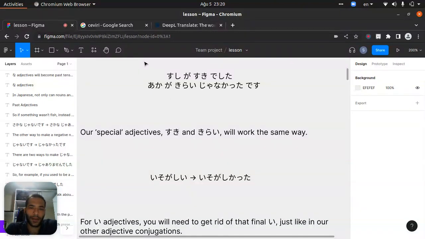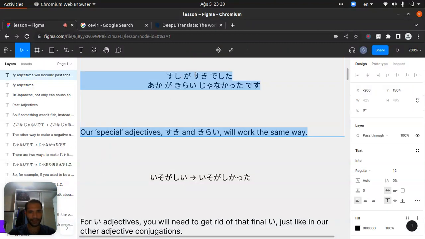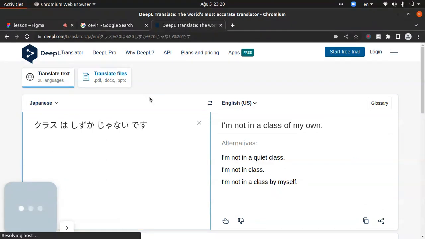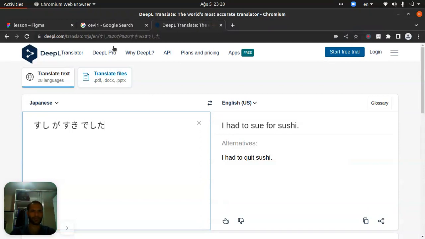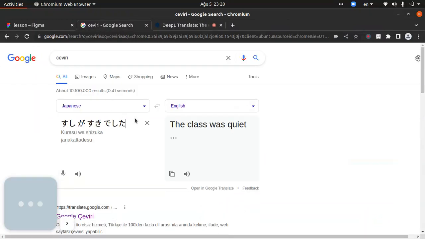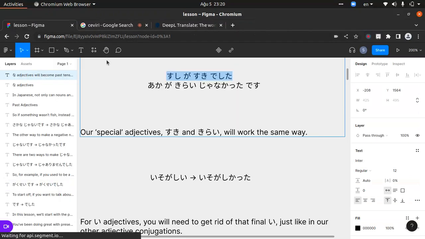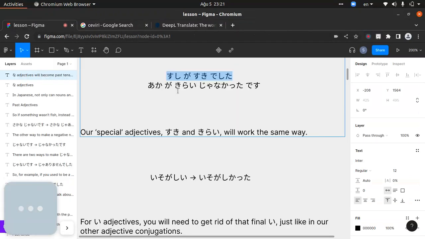Sushi ga suki desu. Suki deshita. Like, I liked sushi. I think it's like that. Let me check it. Watashi wa sushi ga suki desu. Suki deshita. Let me check it. I had a sue for sushi. What do you mean? I like the sushi, right? The other one.